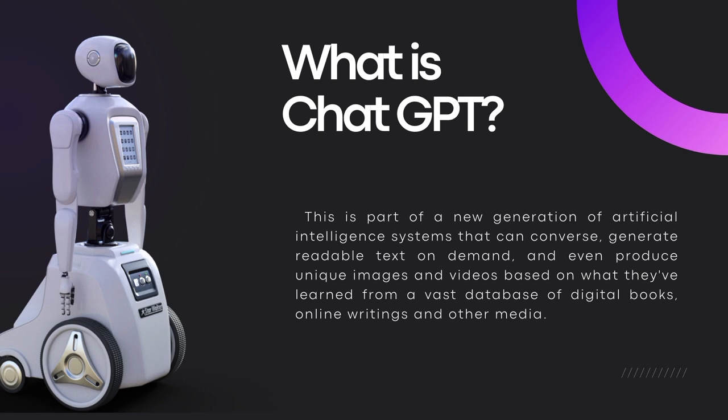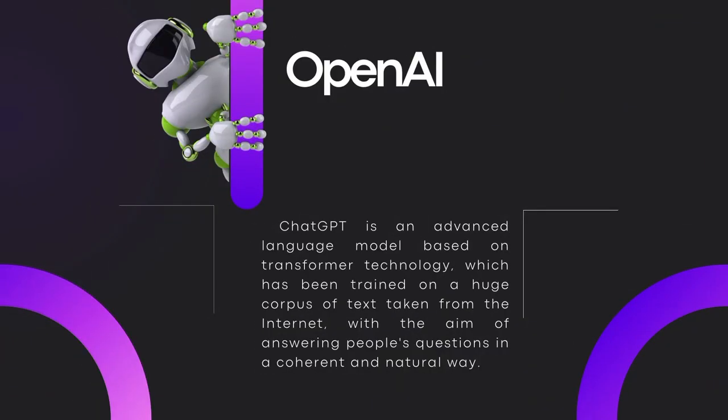This is part of a new generation of artificial intelligence systems that can converse, generate readable text on demand, and even produce novel images and videos based on what they have learned from a vast database of digital books, online writings, and other media. Unlike previous iterations of so-called big language models, such as OpenAI's GPT-3 released in 2020, the ChatGPT tool is available for free to anyone with an internet connection and is designed to be more user-friendly.